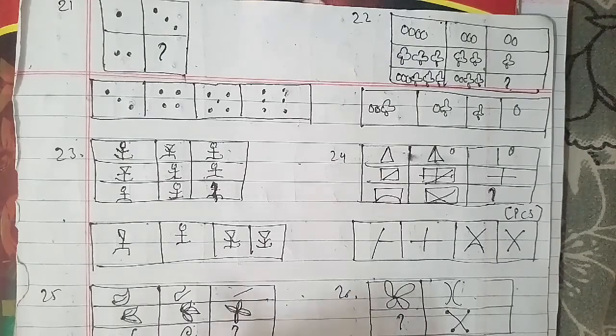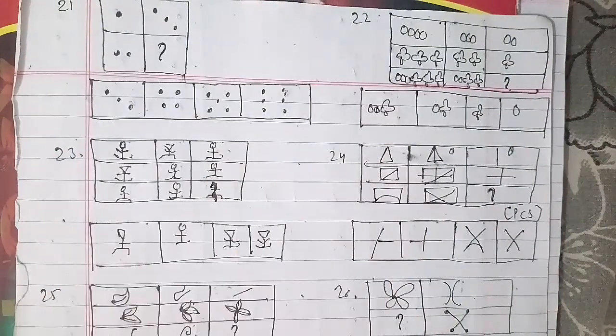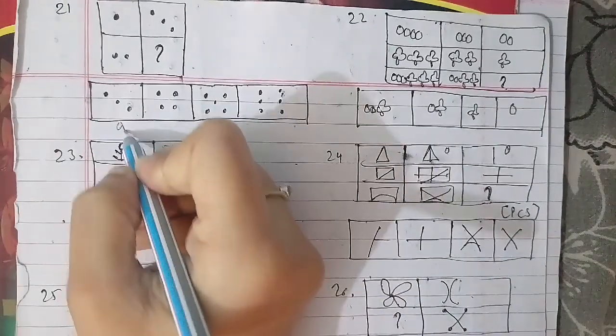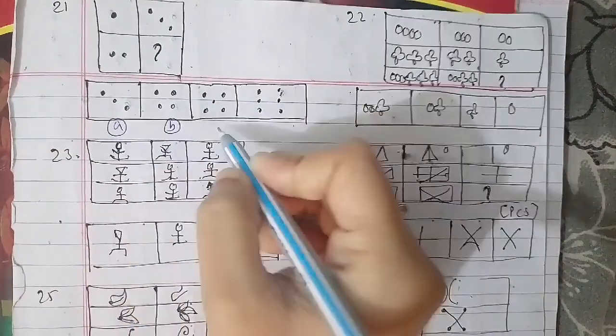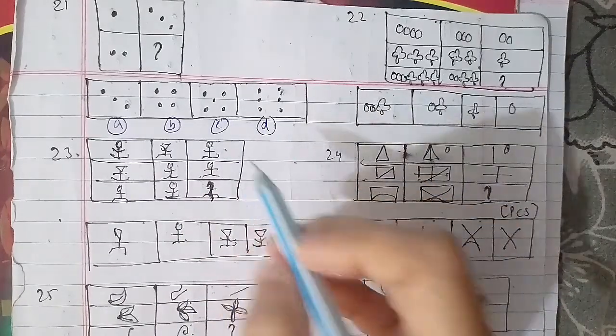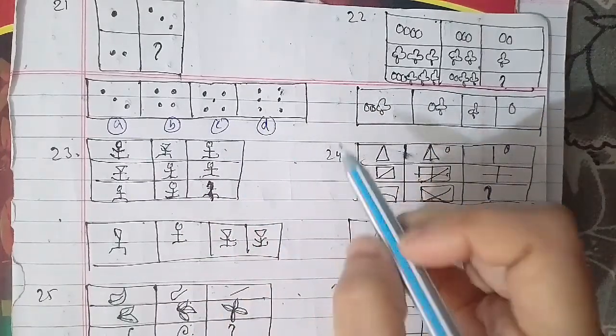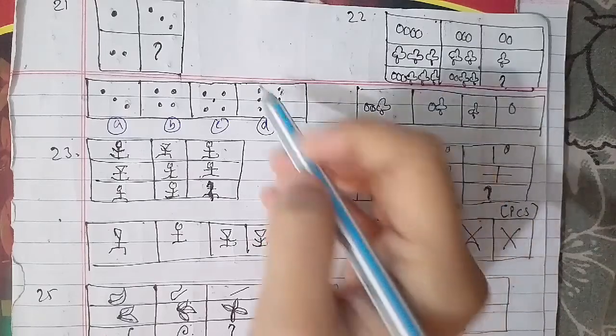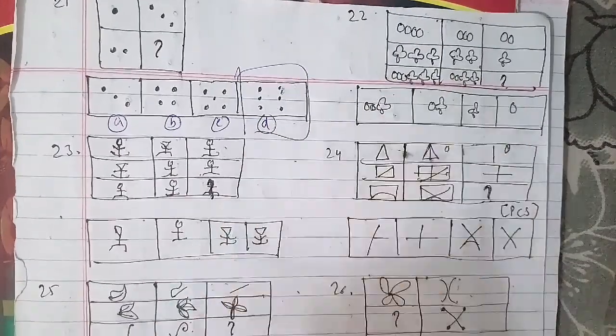So here we go ahead with the 21st question of the session. As you can see here, this is 1.32 and that is missing here. This has been your first A, B, C and D. On the same cases, the figure that we have as an answer that will be suited here is your D figure.